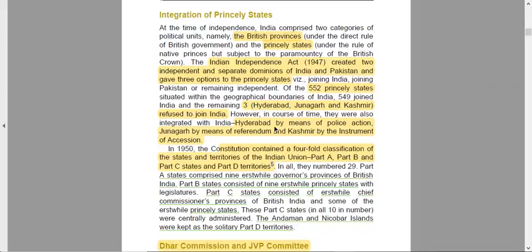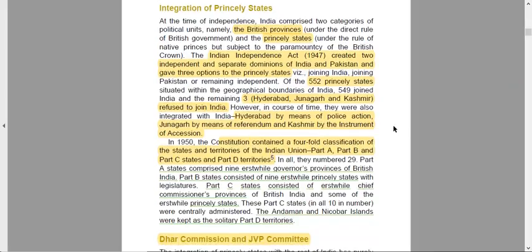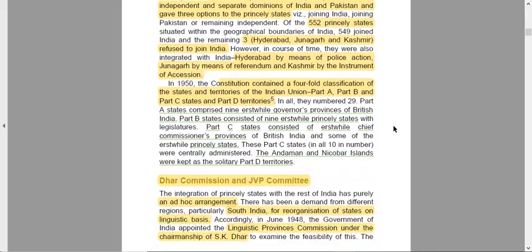Hyderabad was taken into the Indian dominion by means of police action, Junagadh by means of referendum, and Kashmir by the instrument of accession. Instrument of accession means that the ruler of Kashmir signed an instrument stating that he wants to remain with the Indian dominion.